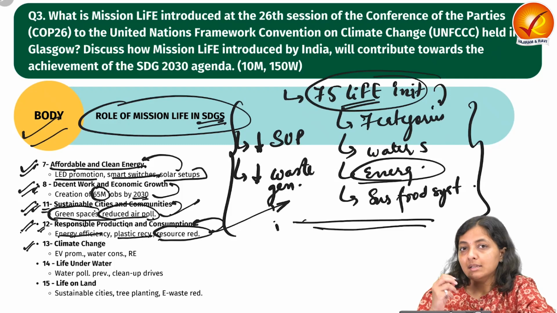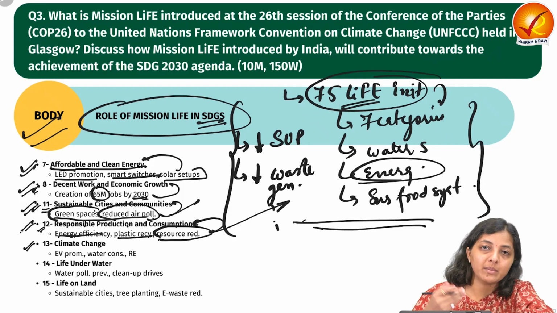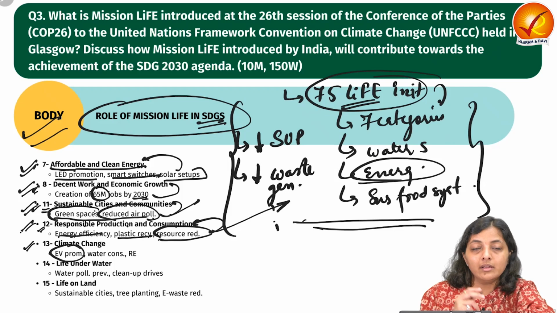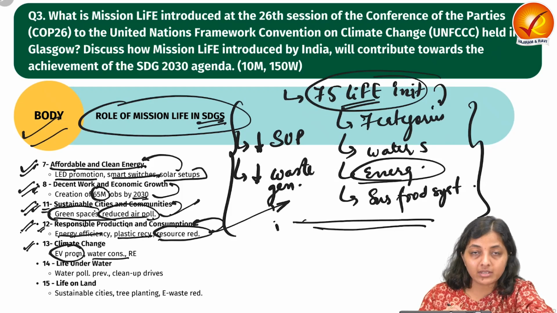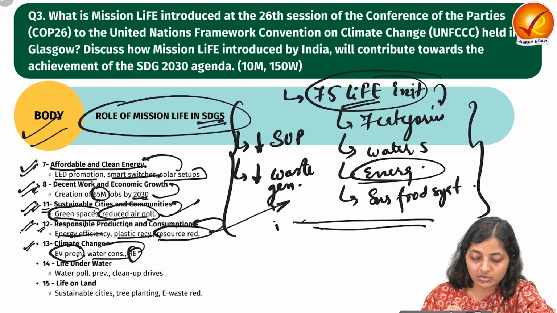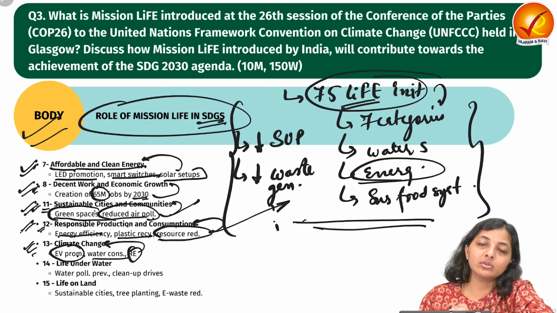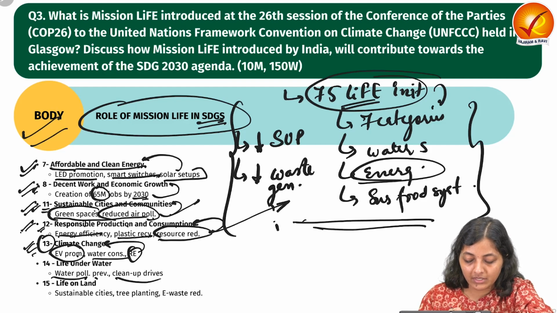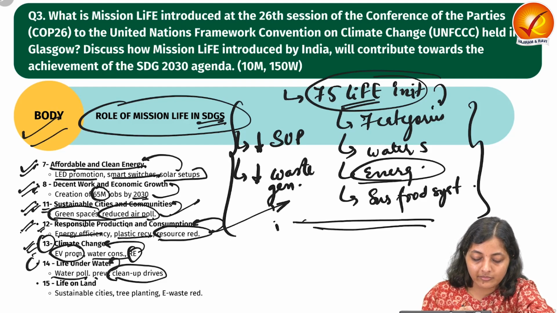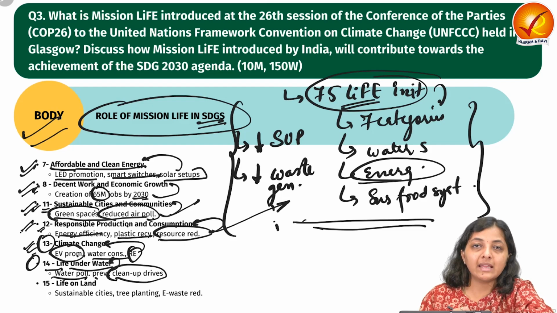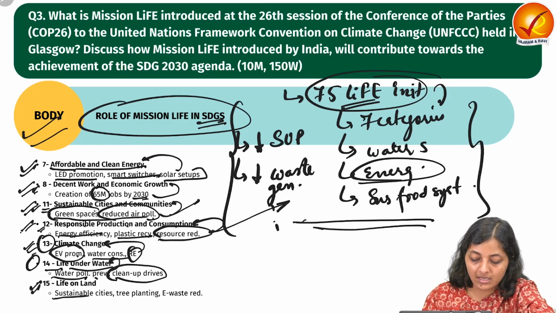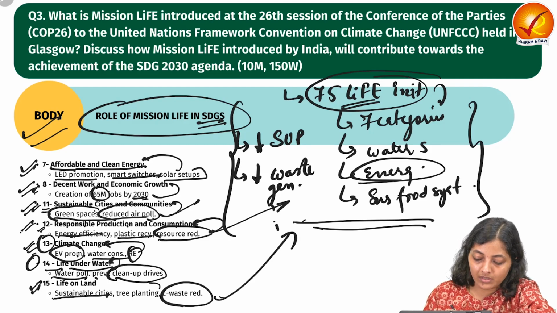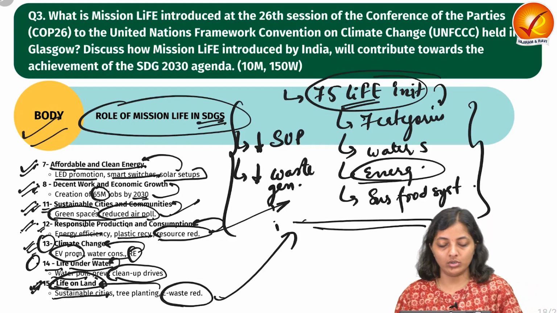Then next, there would be the change in the supply, demand and the policies for EV also, EV promotion, water conservation, renewable energy promotion. So this would fulfill the mitigation of climate change, goal number 13. Then water pollution prevention, cleanup drives, fulfilling the goal number 14, life below water. Then lastly, sustainable cities, tree plantation, e-waste reduction. This LiFE mission will fulfill the life on land, the 15th SDG goal.